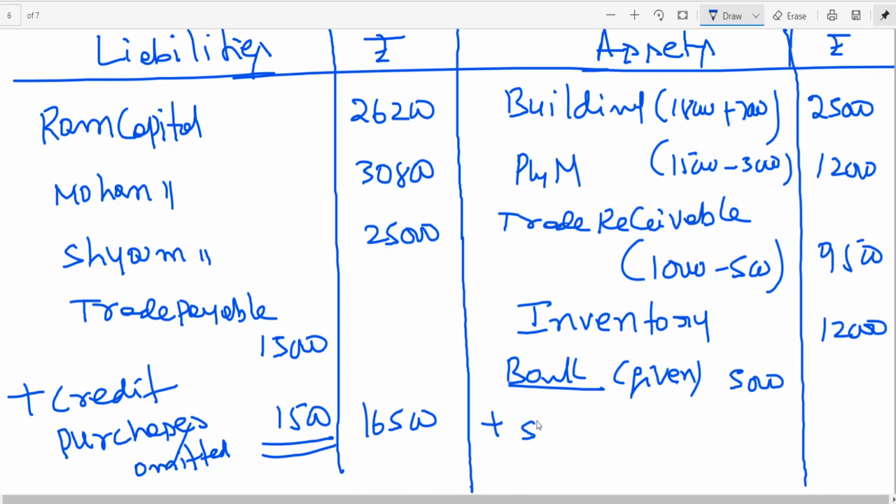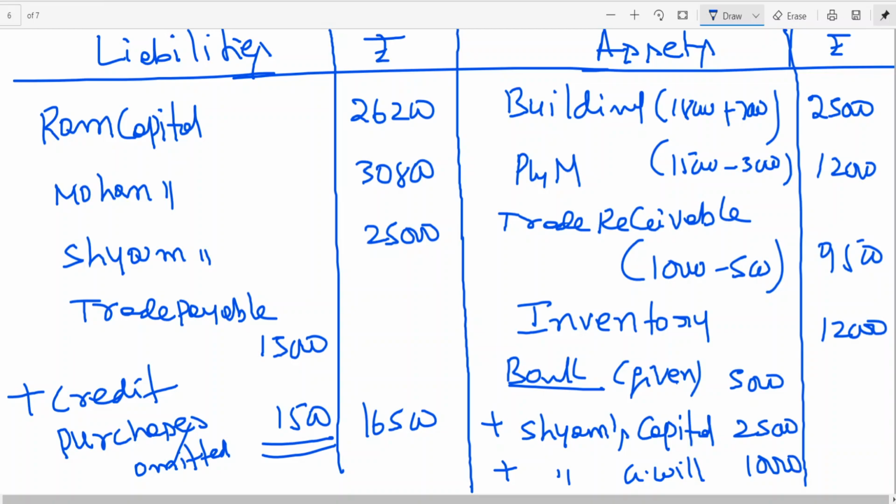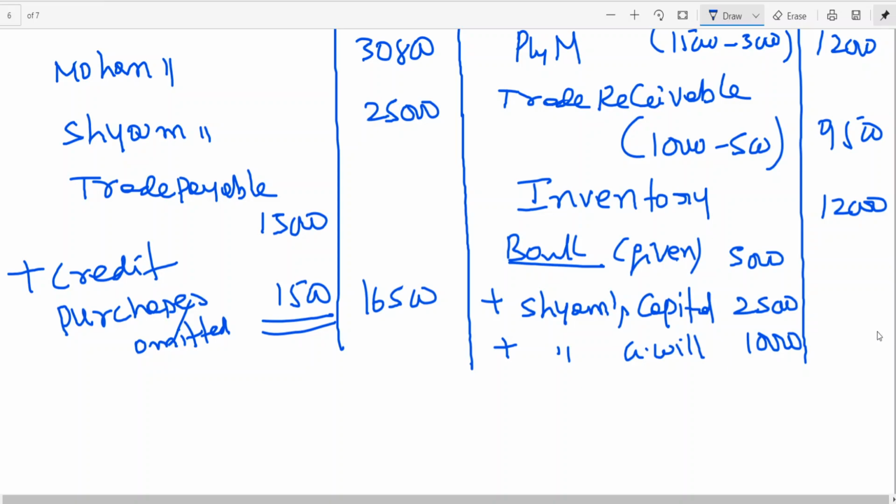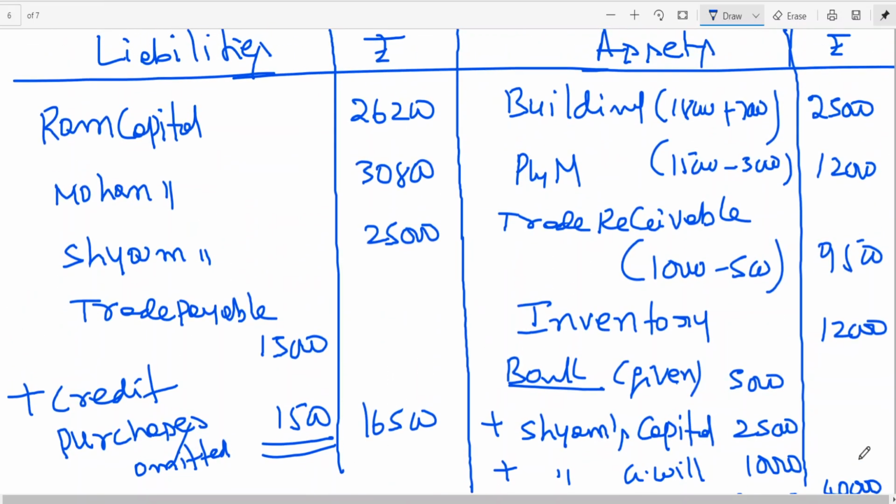Plus, what is the new partner's capital? Shyam. Shyam's capital brought 25. Plus Shyam's goodwill share brought. How much did he bring? 10,000. So what is the bank balance? You can see 30 plus 10 coming to 40,000. Now you can go for totaling, take the calculator, you will be getting it.